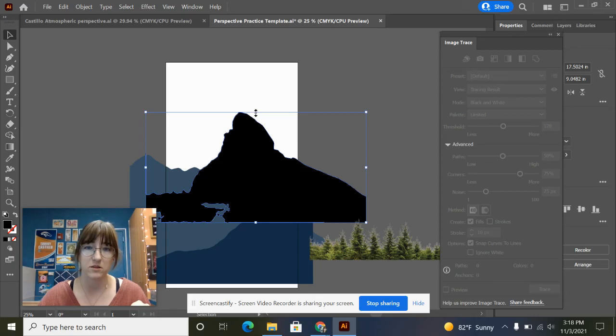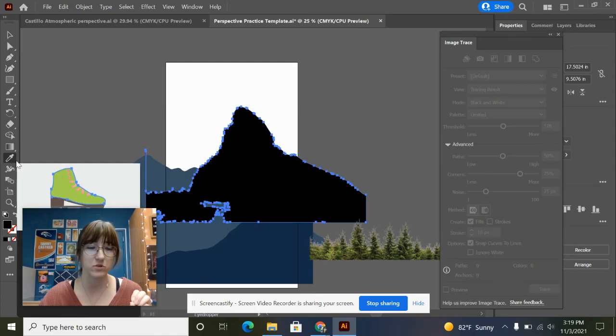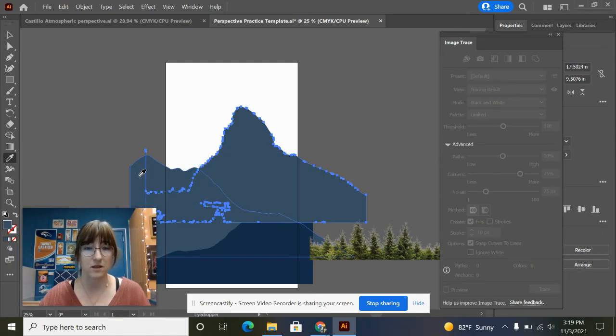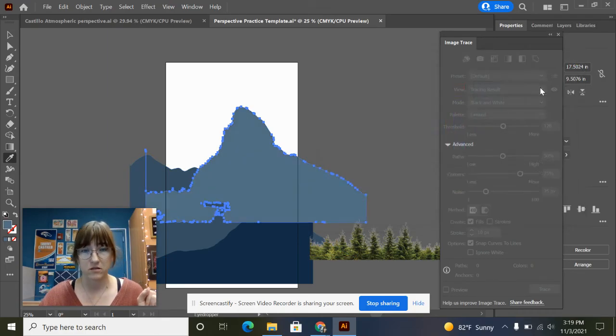Okay, so I could come up here to the top, stretch it out a little bit, because then it'll be taller. Okay, so again, I need to make this lighter. So with my new fancy vector selected, I'm going to use the eyedropper. I'm going to come over here to my eyedropper tool and select my previous mountain so that they're the same color. And now I can double click on the fill and make it lighter. So this mountain will be the lightest layer.